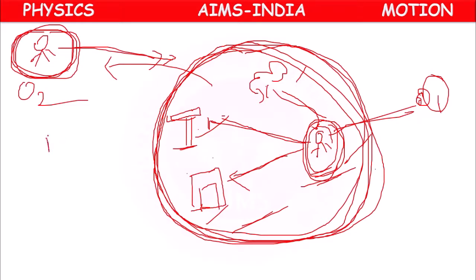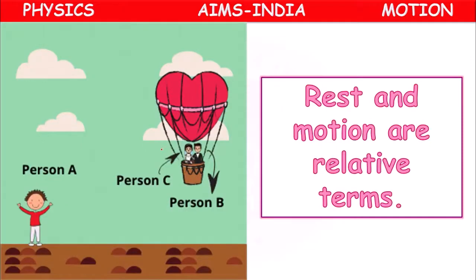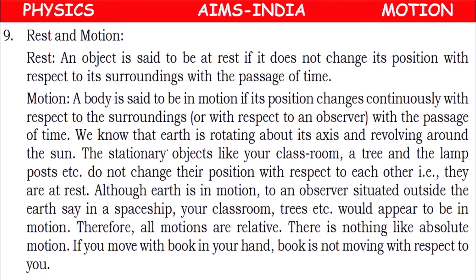Means here the words rest and motion are not absolute, are not fixed. They are relative. They change from observer to observer.